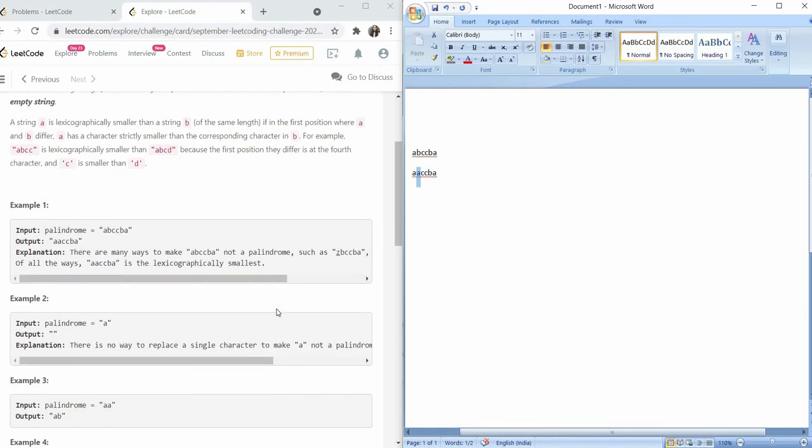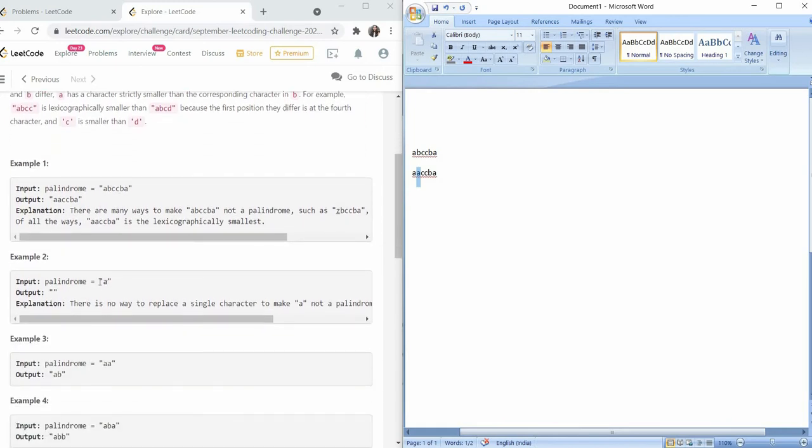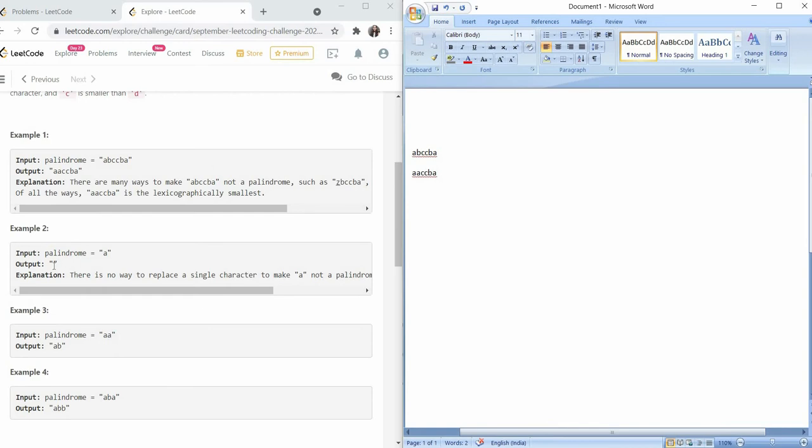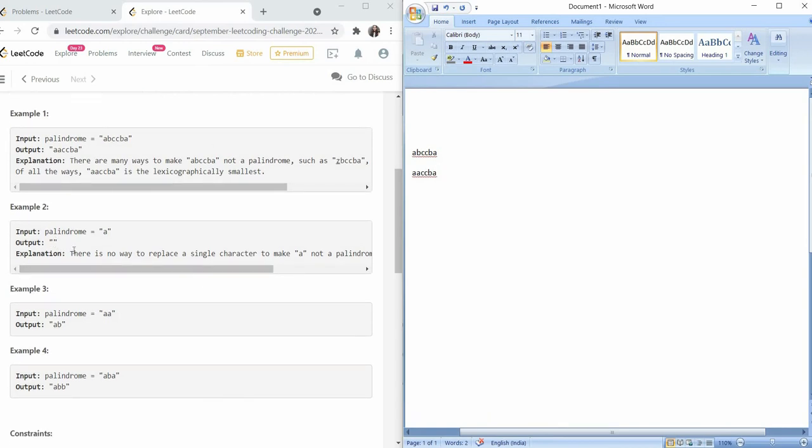Okay, let's go on to the next example. A is a string of only one length. Then it's of course a palindrome, but we cannot do anything to replace this. If I replace a single letter with B, C, D, all of them will be palindromes, so I don't have any other option. So the question says that in that case, I should return an empty string. That is what the output will be.